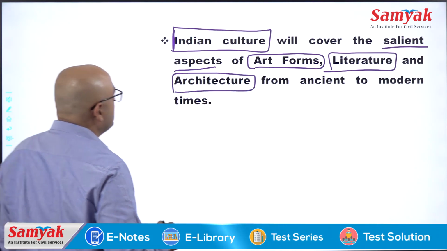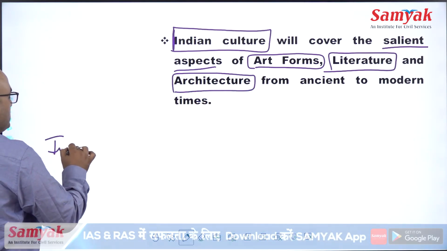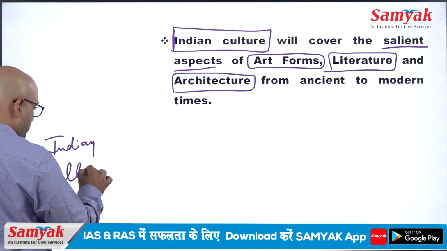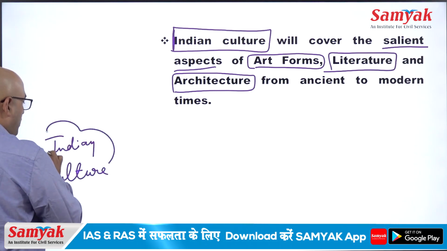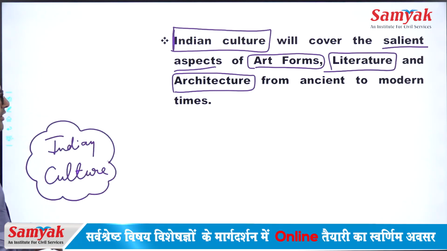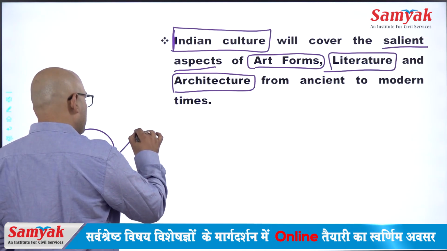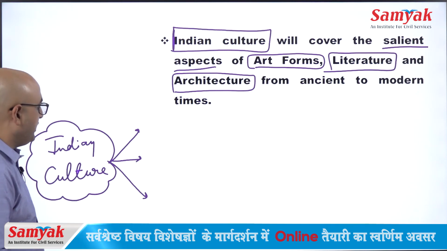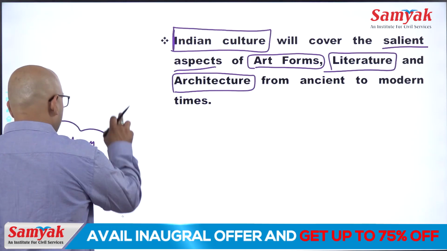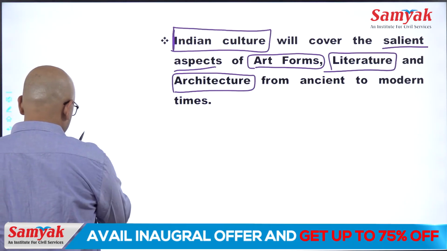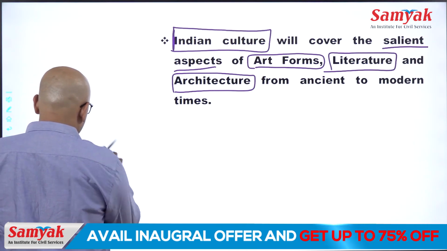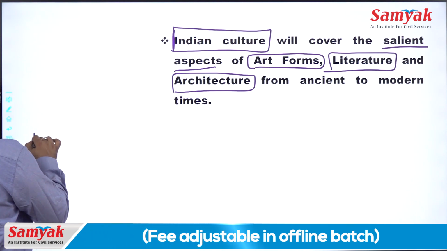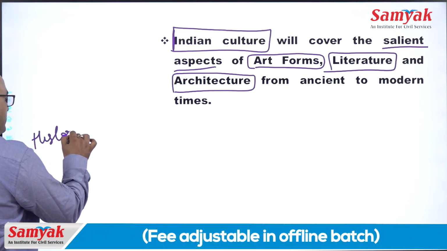Architecture, salient features. If you want to make a flow chart, it is generally divided into three parts. You can make the flow chart of it here in this way: ancient Indian history, or history which was written in your PT part.